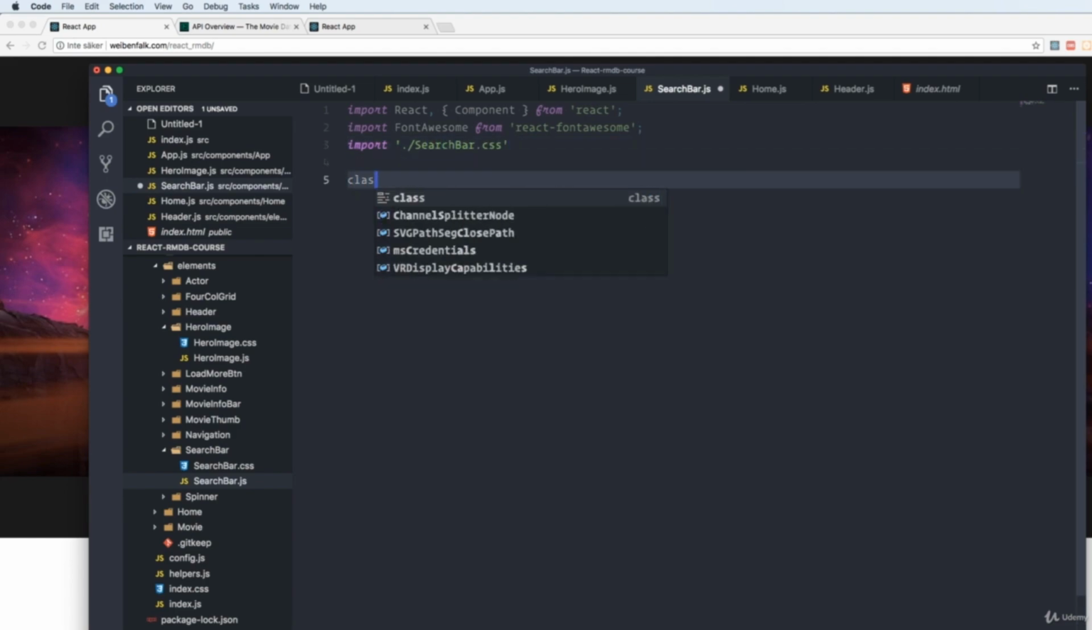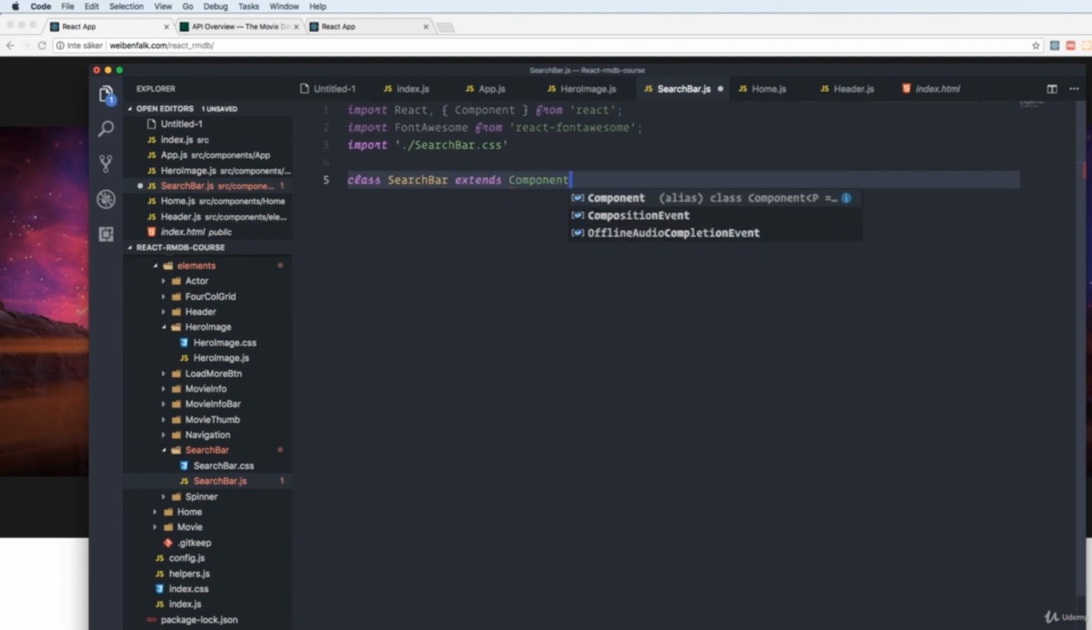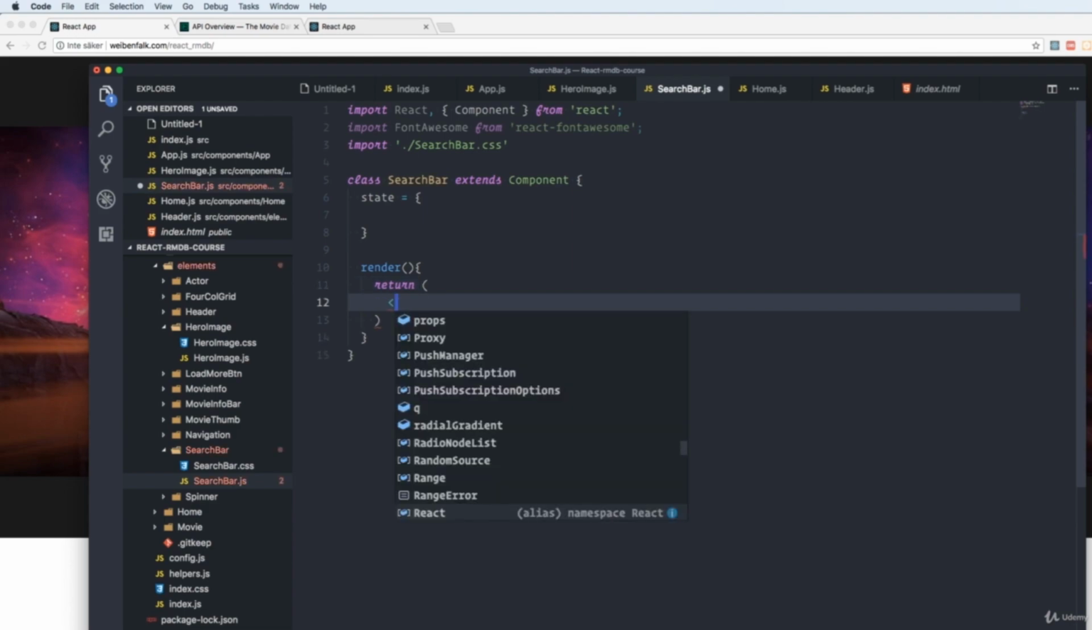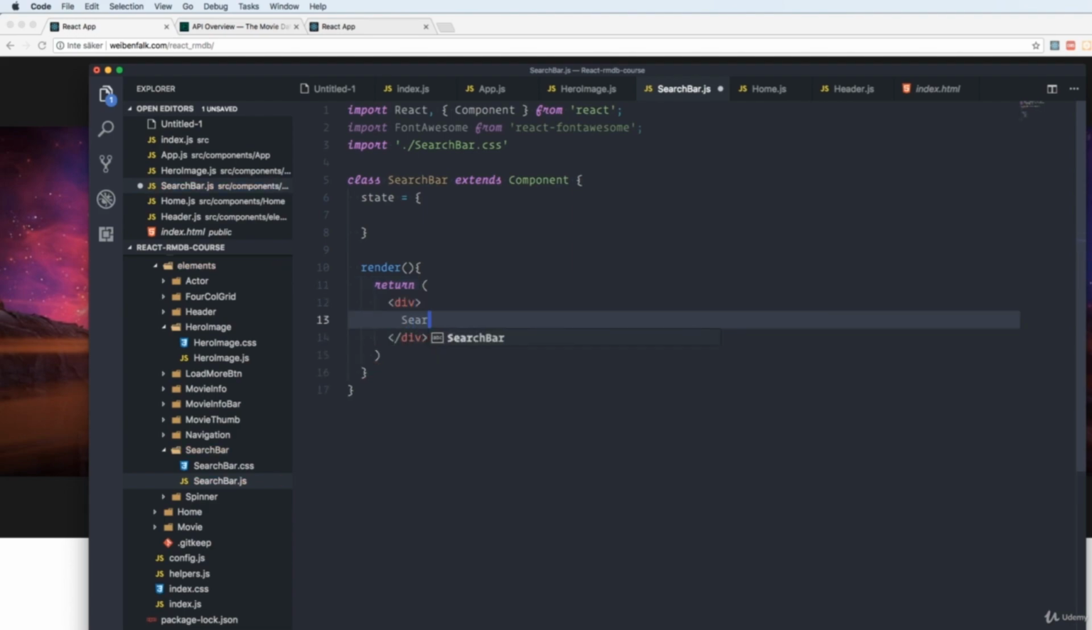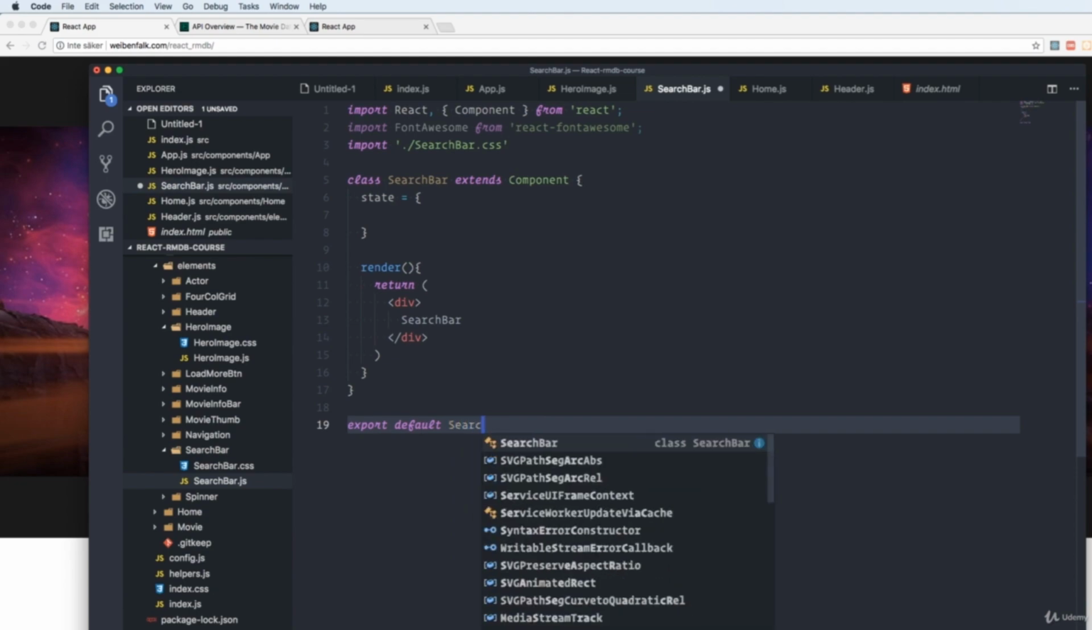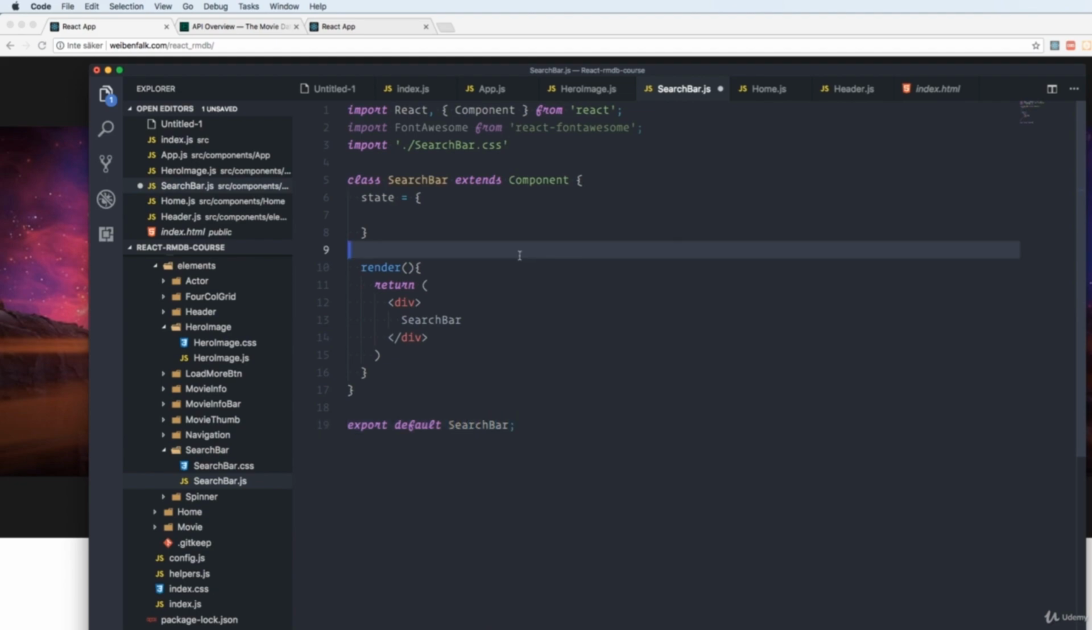So we create a class component with the name search bar that extends component. We can also write the state as an empty object for now, and we'll return to that later. The class component also needs a render function. And inside the render function, we'll return what we want to return. Whoops, return. And for now, as usual, we're just returning a div with search bar inside it. And we'll export default search bar. This is good for now with that component.